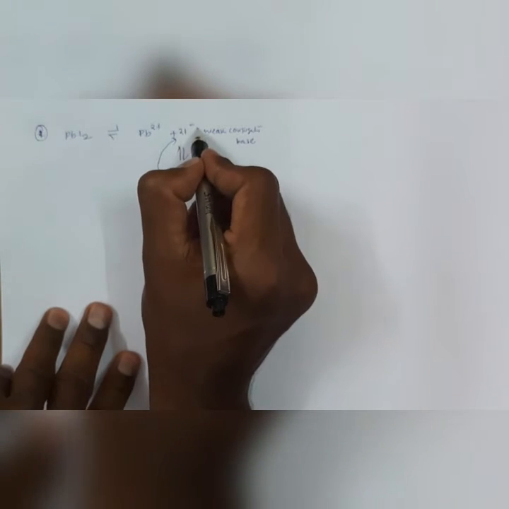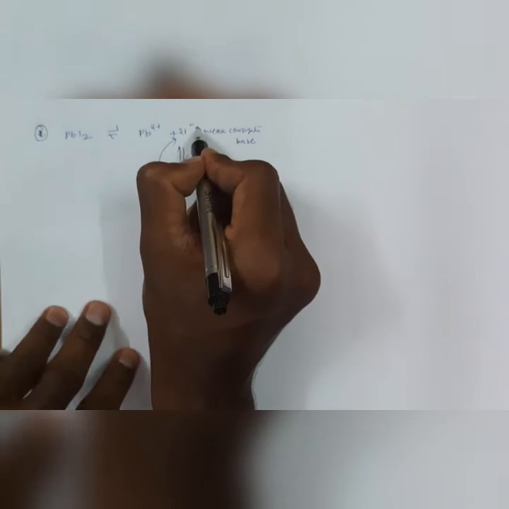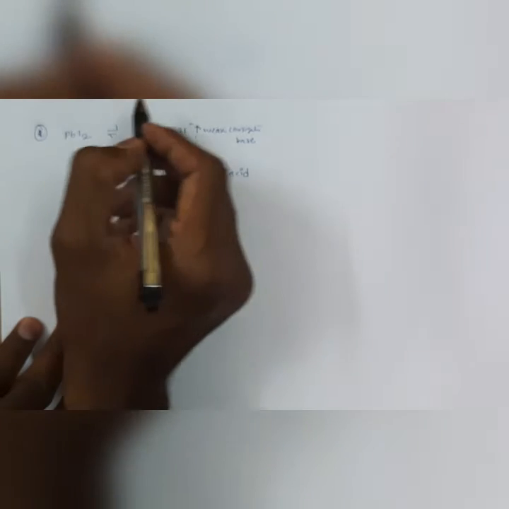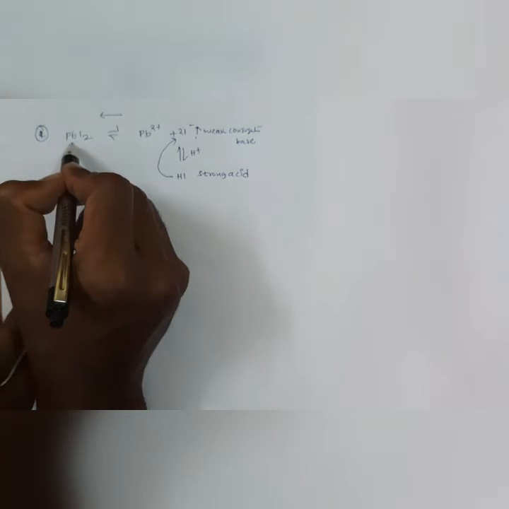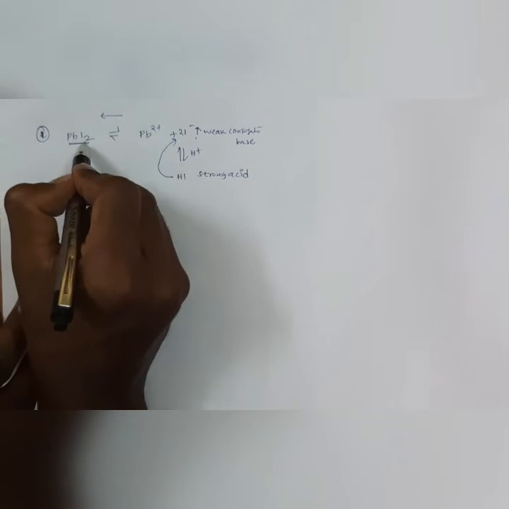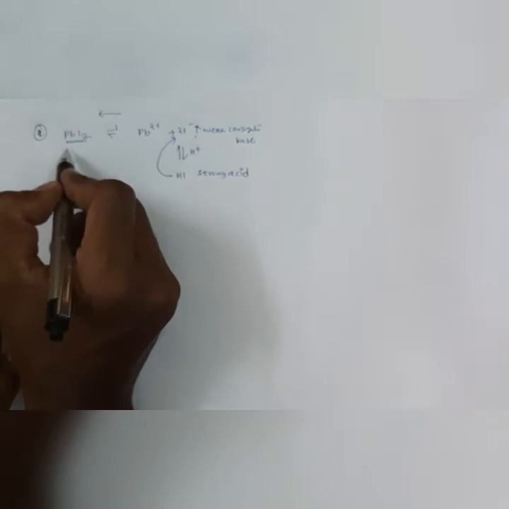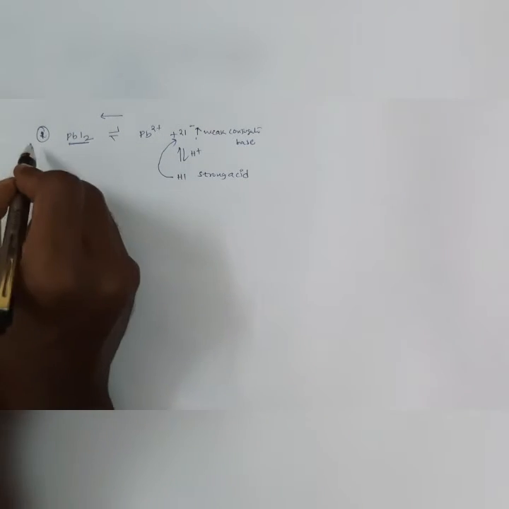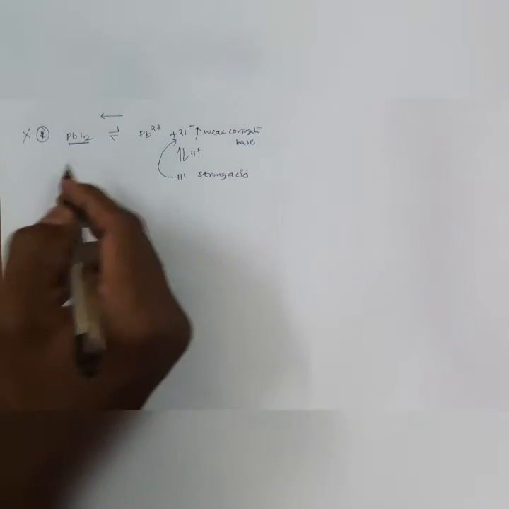Here the concentration remains the same or increases, so the equilibrium always shifts towards the left. So the solubility of PbI2 remains the same or decreases. It is less soluble in acidic solution.